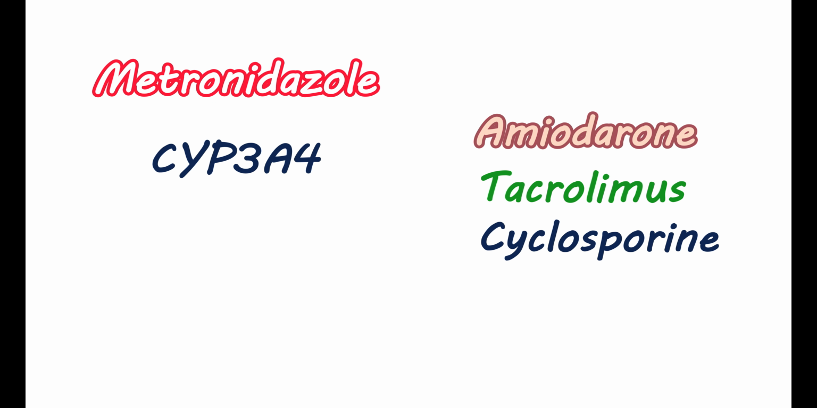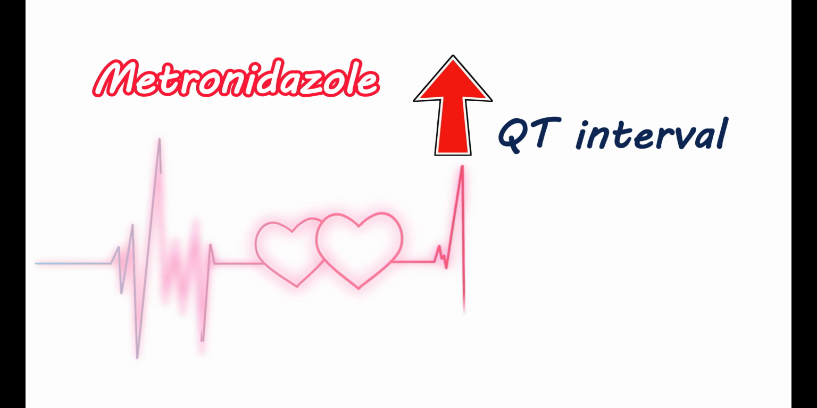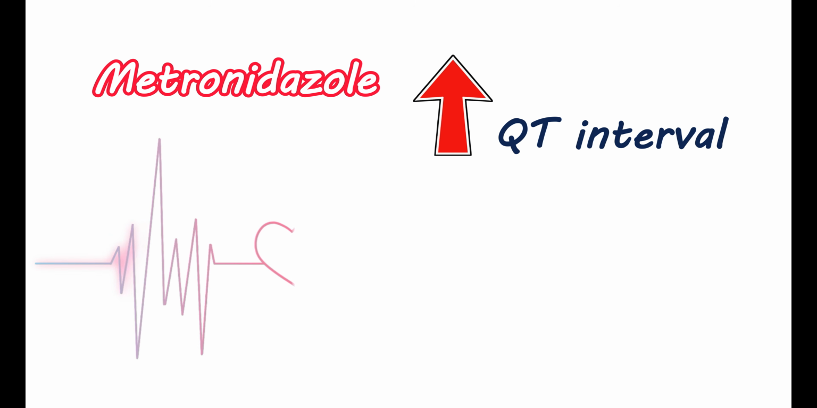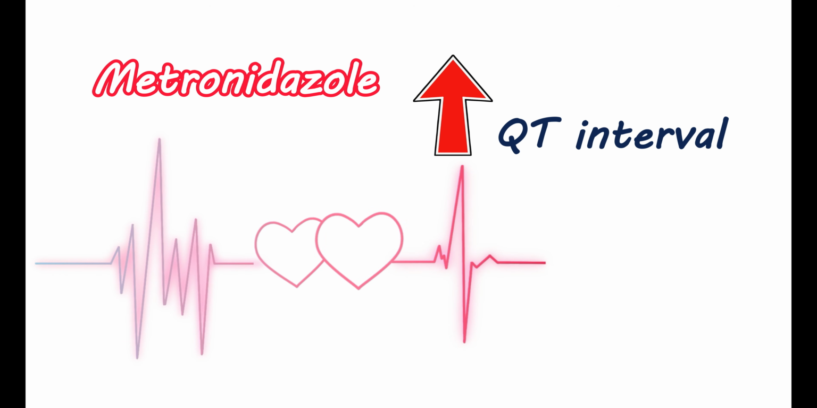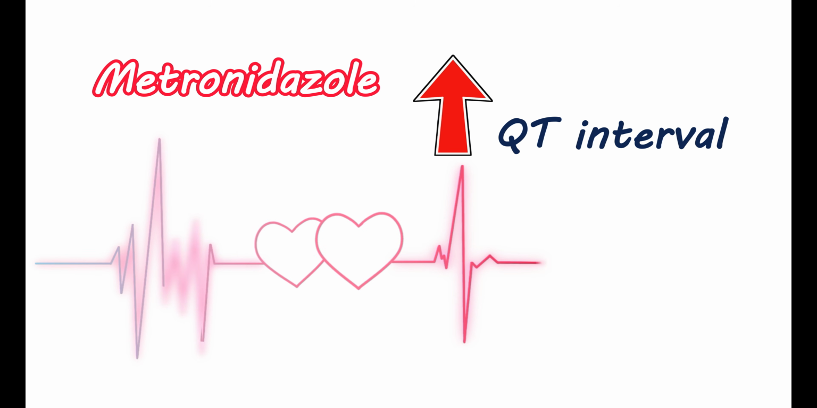Metronidazole can interact with a few other medications that are metabolized by the CYP3A4 enzyme in the liver. Medications like amiodarone, tacrolimus, cyclosporin, and quinidine levels are increased with the use of metronidazole. Metronidazole can increase the QT interval in the ECG. This is due to inhibition of your liver enzymes. When the metronidazole levels are very high in your body, it can produce adverse effects on your heart. It may produce prolongation of the QT interval in the ECG. However, with a normal dose, it may not be observed.